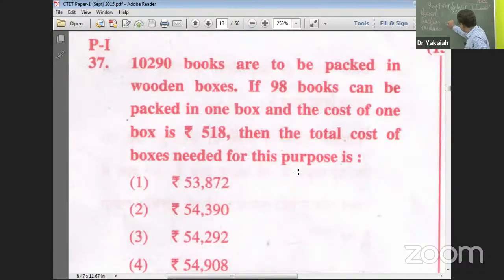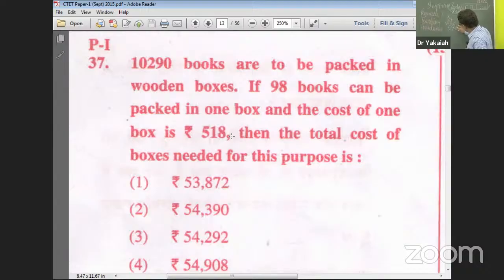105 into each box cost. In the sum it is given, check here, one box and cost of one box is 518 rupees. So into 518. 8 5s are 40. 8 zeros are 0. 4 here. 8 ones are 8. With 1, 5 are 5.